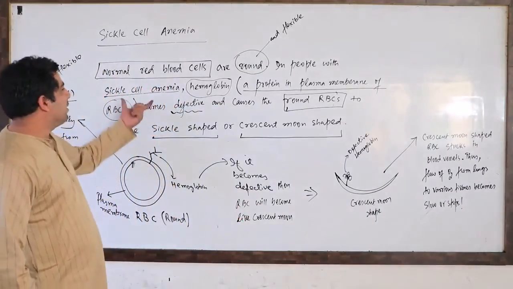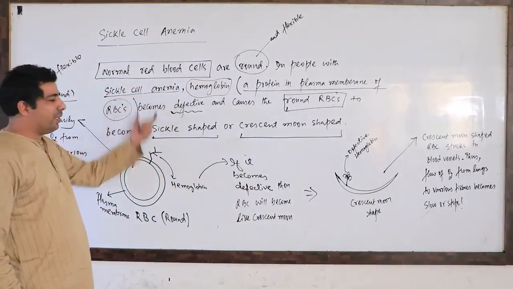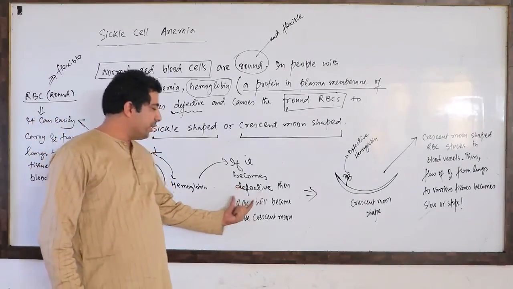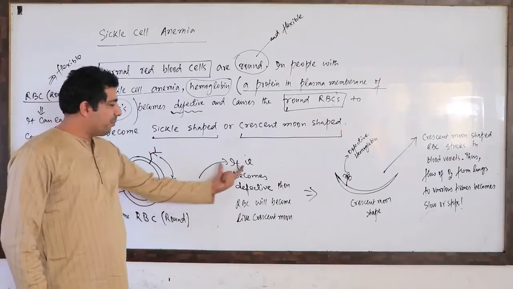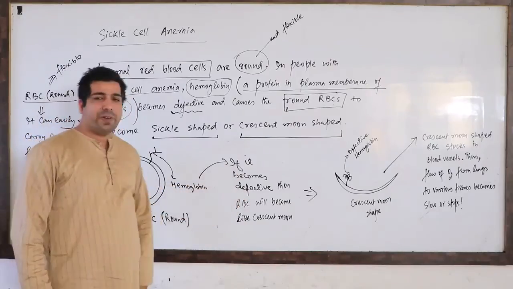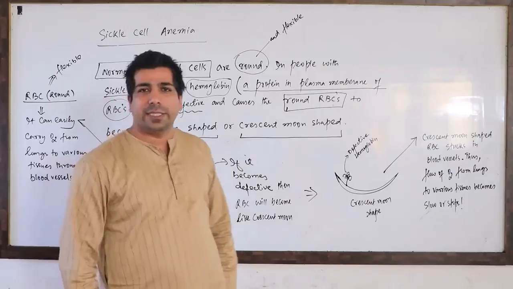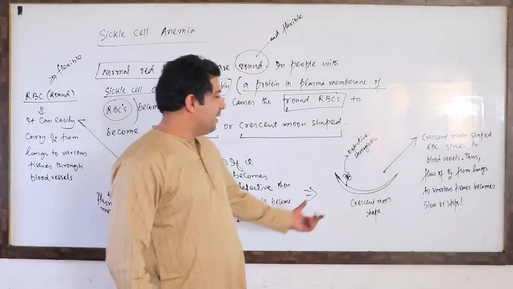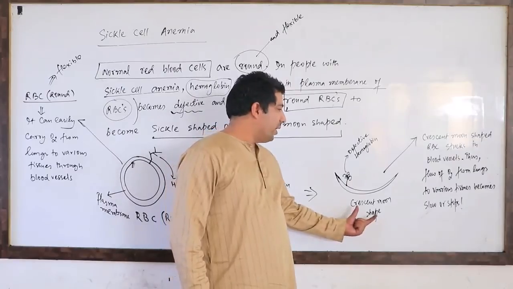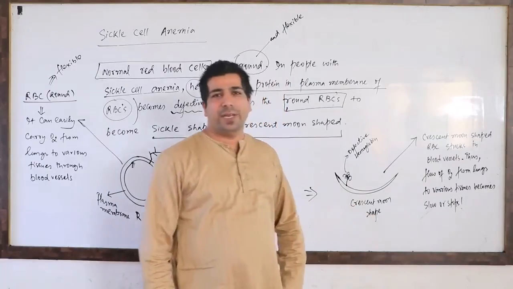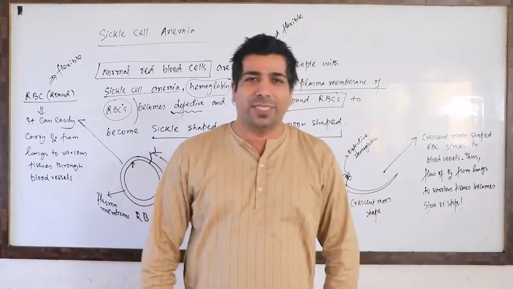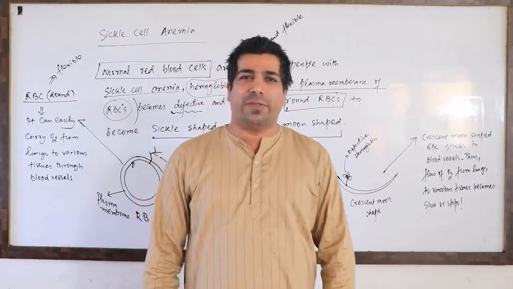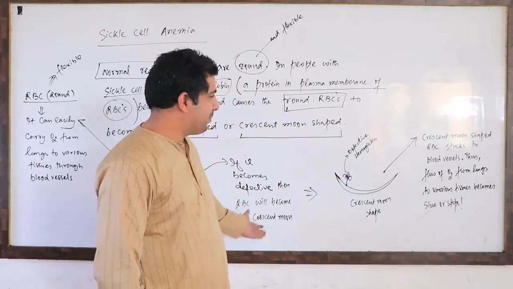And this sickle cell anemia happens because of the defective hemoglobin. Hemoglobin, if it becomes defective, so due to defective hemoglobin, this disease comes into existence. And then these crescent moon shaped RBCs, you can consider them as dead RBCs now, because they are of no use at all. I hope you have understood, my dear friends. Please make note of this.